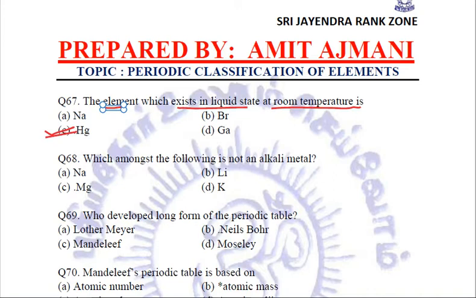Fine. Another option given is bromine. Bromine is the only non-metal which is liquid at room temperature. Okay. So right now we are going to mark mercury because it is the element which exists in liquid state at room temperature. Then if we had been asked about the non-metals or the elements, we would have written bromine also.